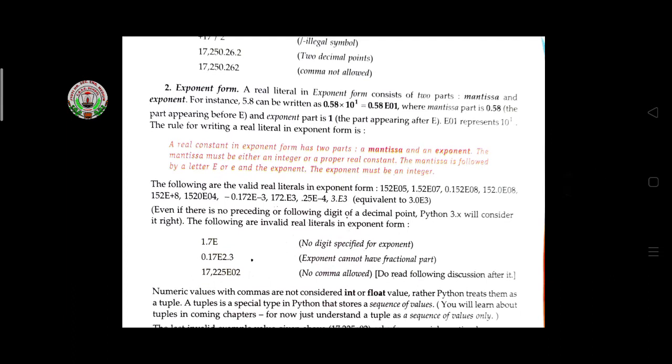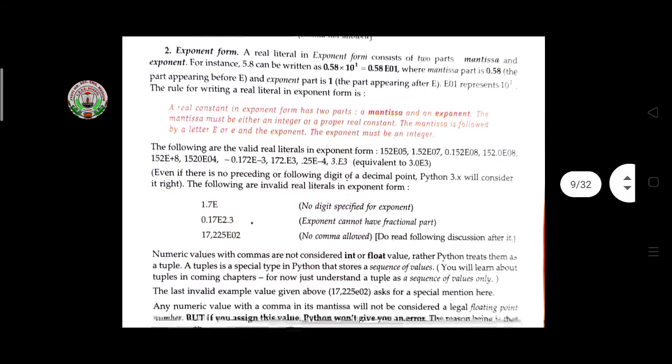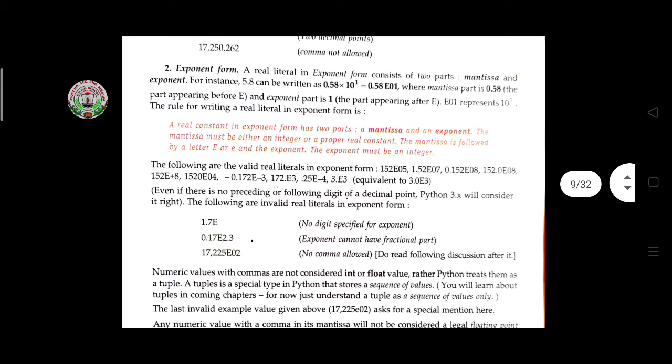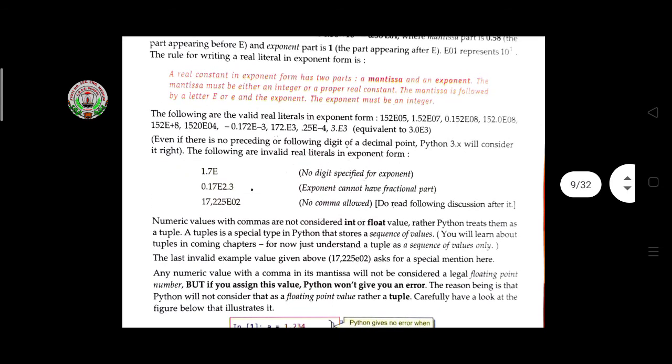Then the exponent form. The real literals in exponent form consist of two parts, mantissa and exponent. A value is written here, as mentioned. The mantissa must be either an integer or a proper real constant. The mantissa is followed by the letter E or small e, and the exponent must be an integer. So when you are using this form, the exponent should be an integer.